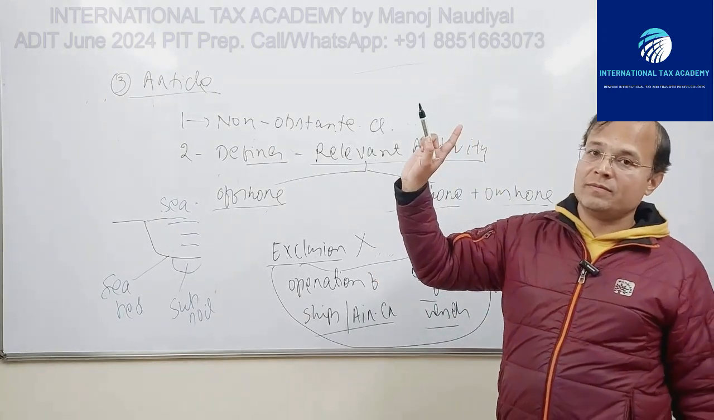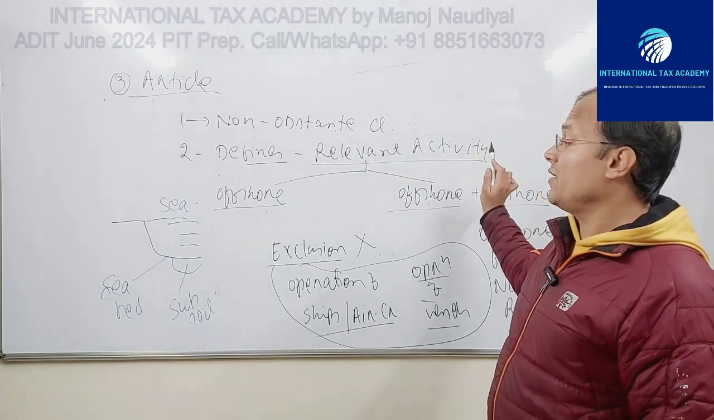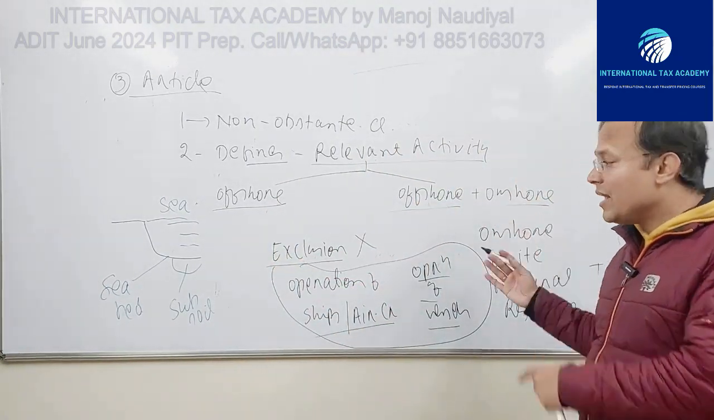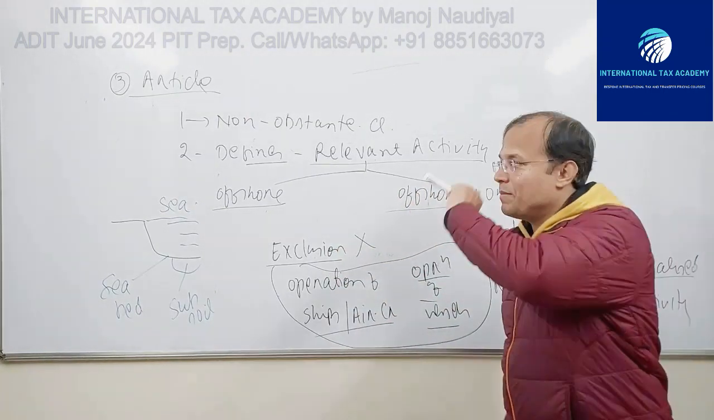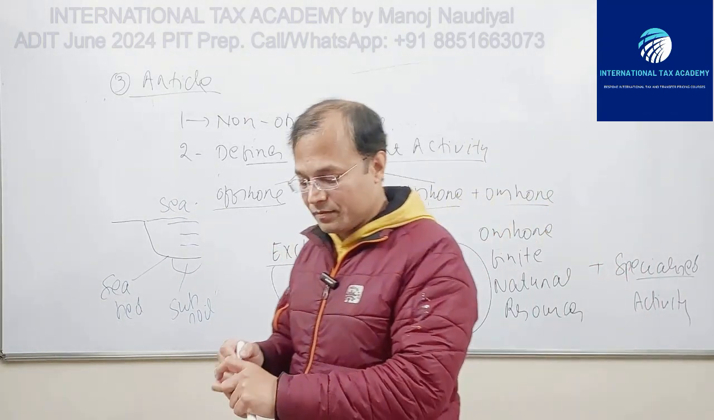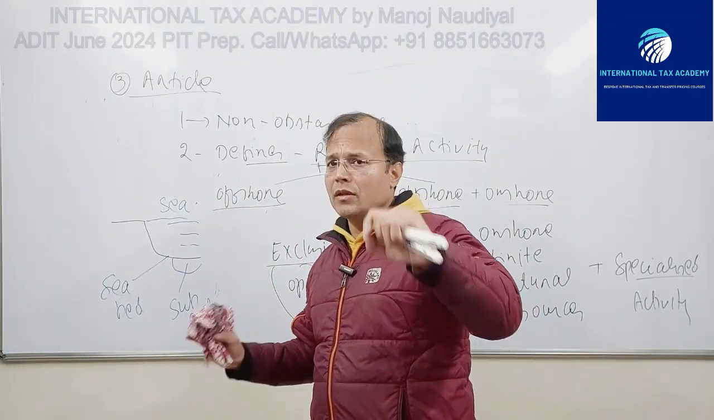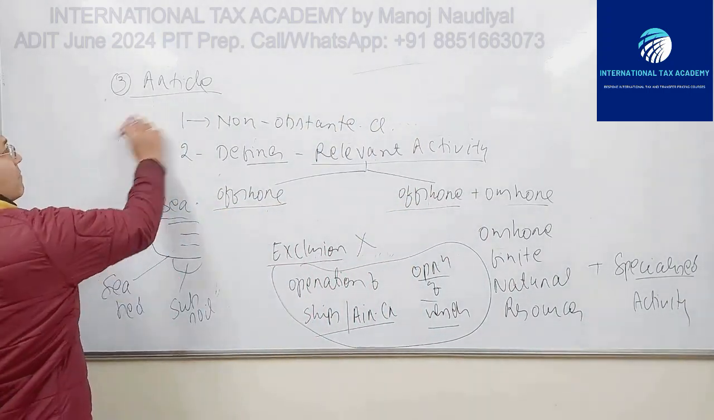Very, very important. Fine. So the second paragraph, as I told you, is very important. The second paragraph defines relevant activity for offshore, one variant, and offshore plus onshore, the second variant, and it includes an exclusion as well. Fine. Second paragraph done. Third paragraph: the operative PE provision, that is, the lower PE threshold.